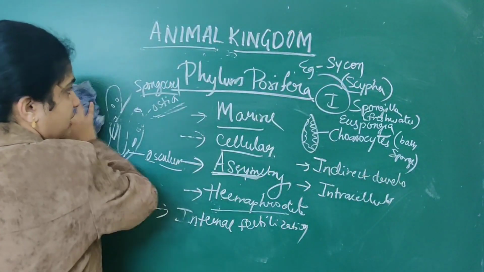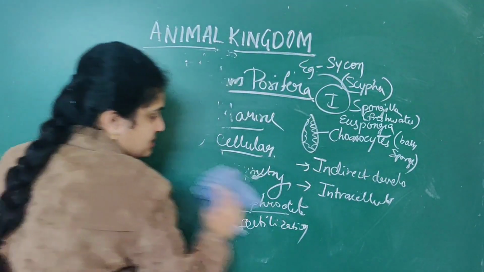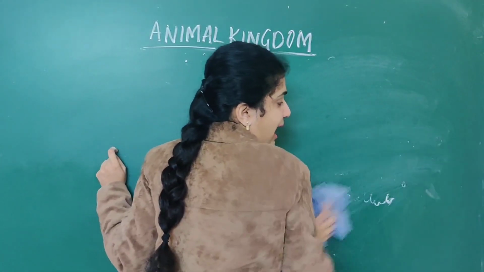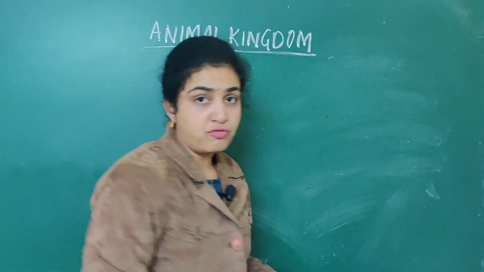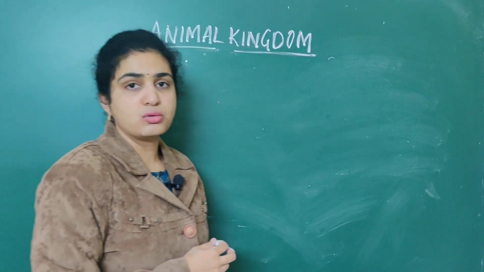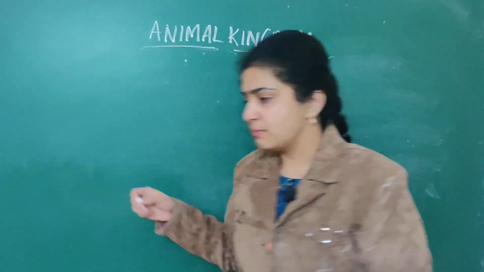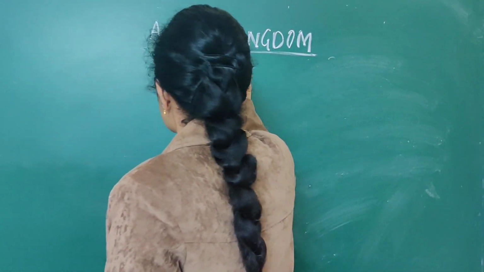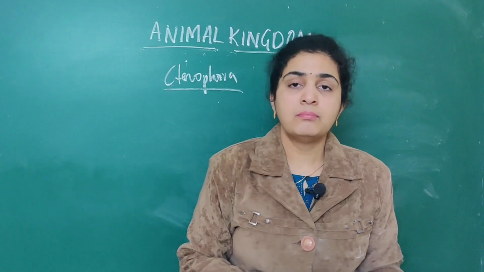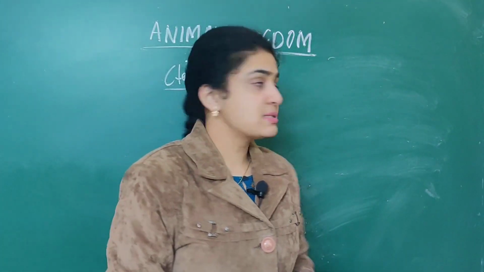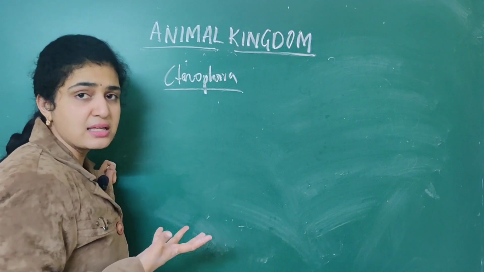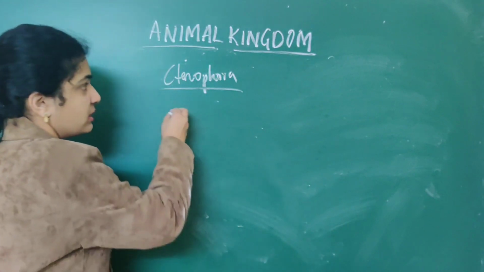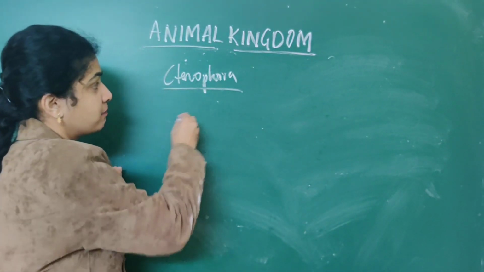Next we will go to another phylum that is called Ctenophora. Ctenophora as well as Cnidarians, coelenterates, will come under a specific group. Okay, so be thorough with that. So the Ctenophora. Ctenophora means what?